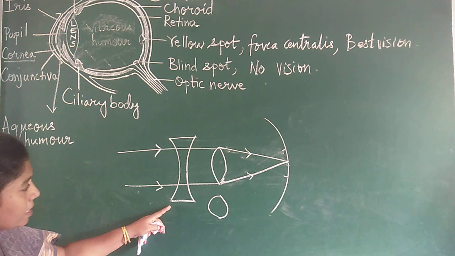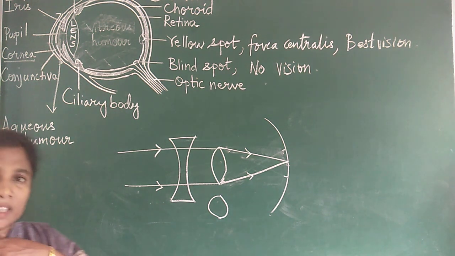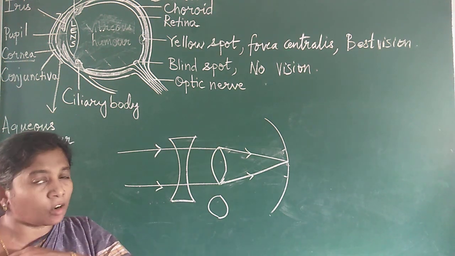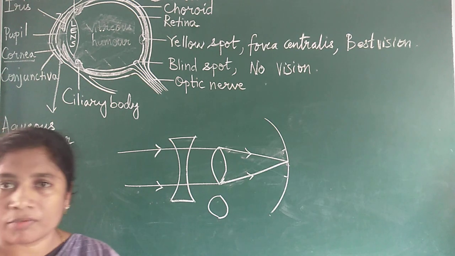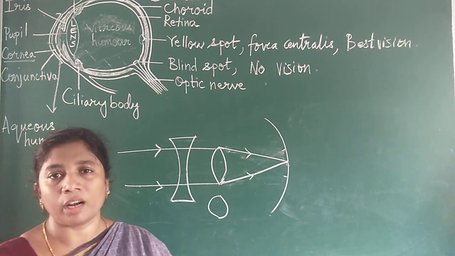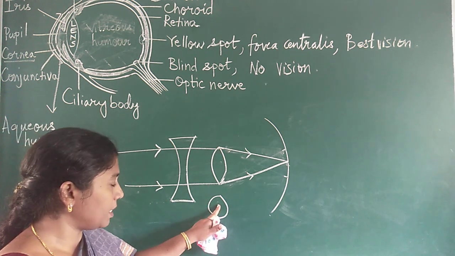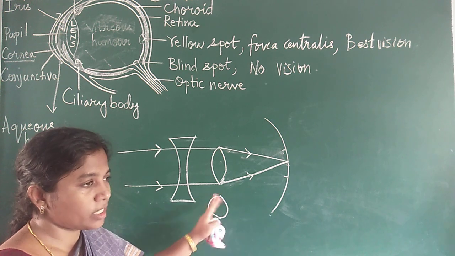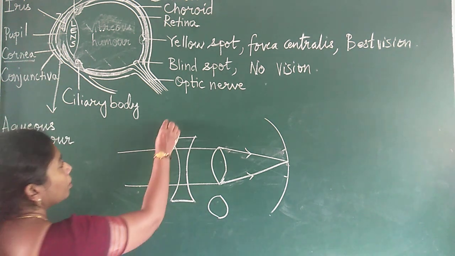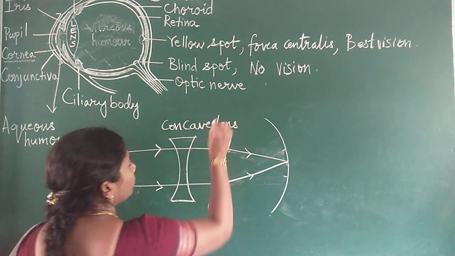So what is this disease? It is myopia, meaning nearsightedness. The person is able to see near objects very clearly but not the farther objects. The reason is the eyeball has become more lengthened, or the lens has become too convex, too rounded in shape. In order to correct this, a concave lens should be used.